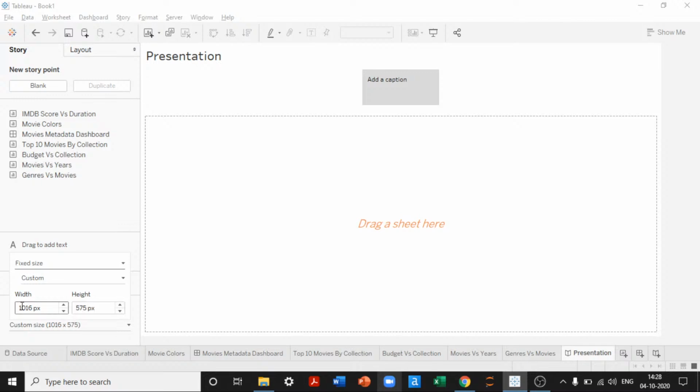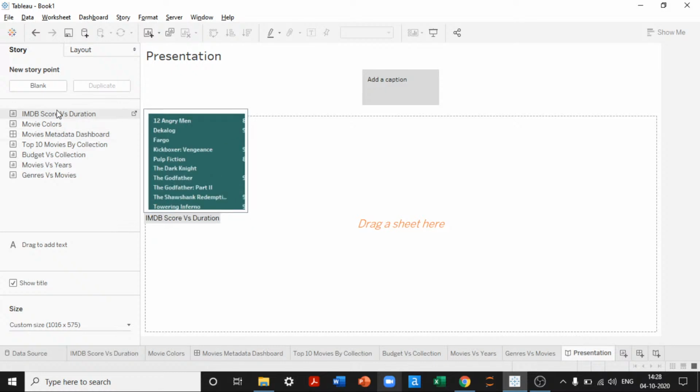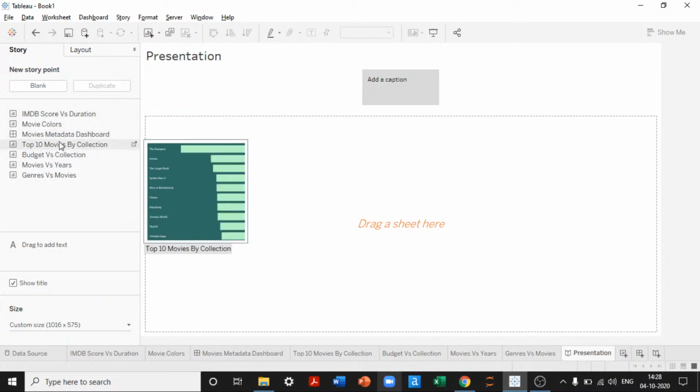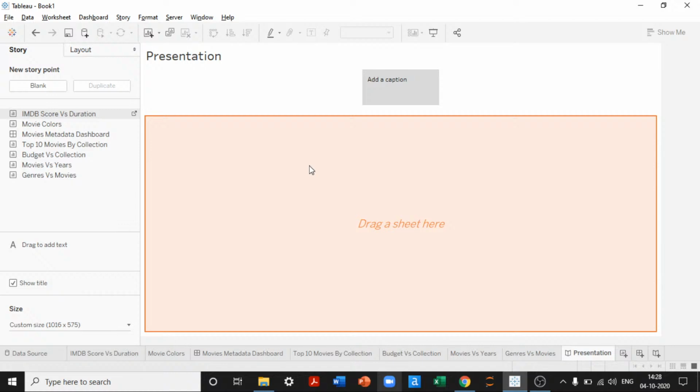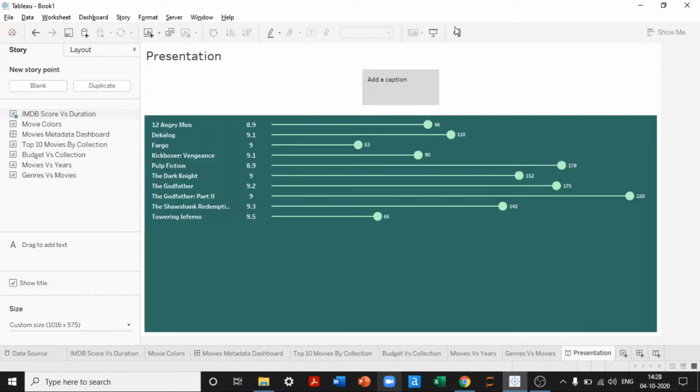I'll keep 575. Perfect. This looks good to me. So what I'll do is here, first the dashboard can also be dragged and dropped here. I can simply drag and drop the IMDb score versus duration. Then I will add the caption here. I'll say IMDb versus movie duration.